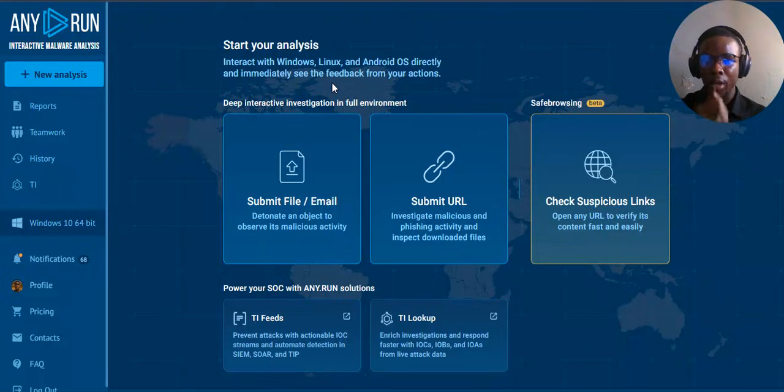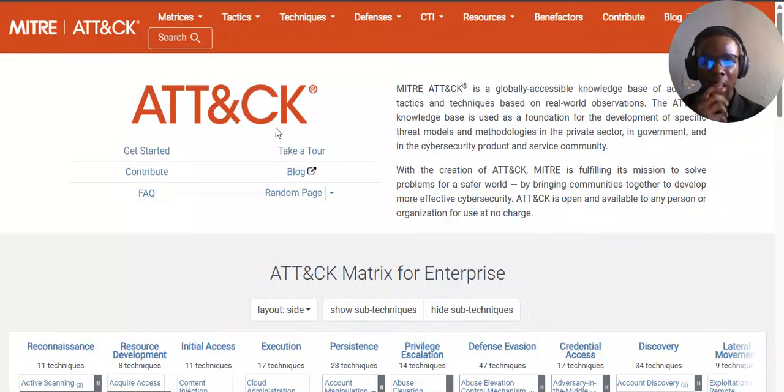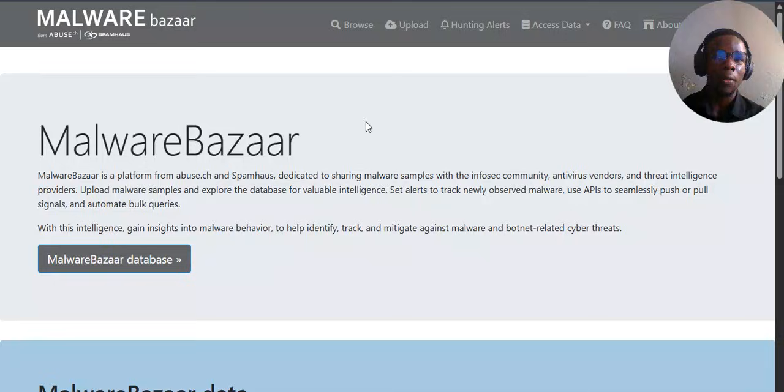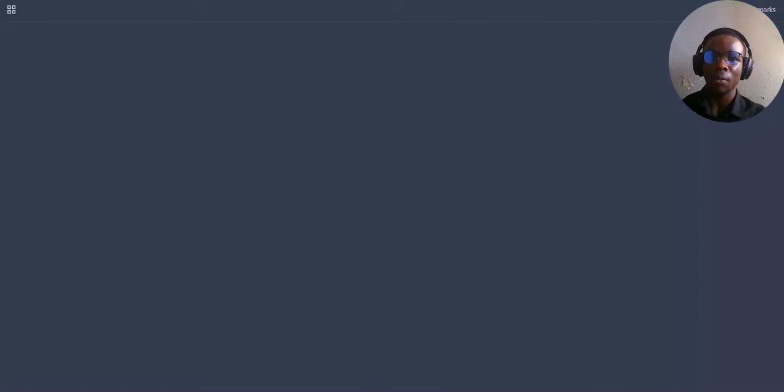Okay. So for this project, we'll be using three main categories, which are Any.Run, the MITRE ATT&CK framework, and MalwareBazaar. If you don't know what MalwareBazaar is, we can read it up from here. MalwareBazaar is a platform from abuse.ch and Spamhaus. Now this abuse.ch and Spamhaus is actually another place where you can check up for IPs and all. Let's check abuse.ch out so you can know what it actually means.